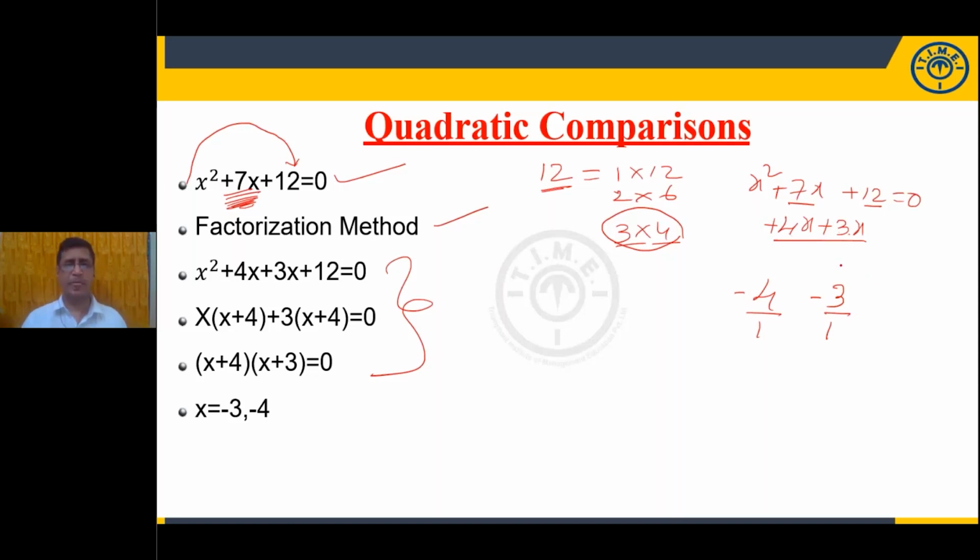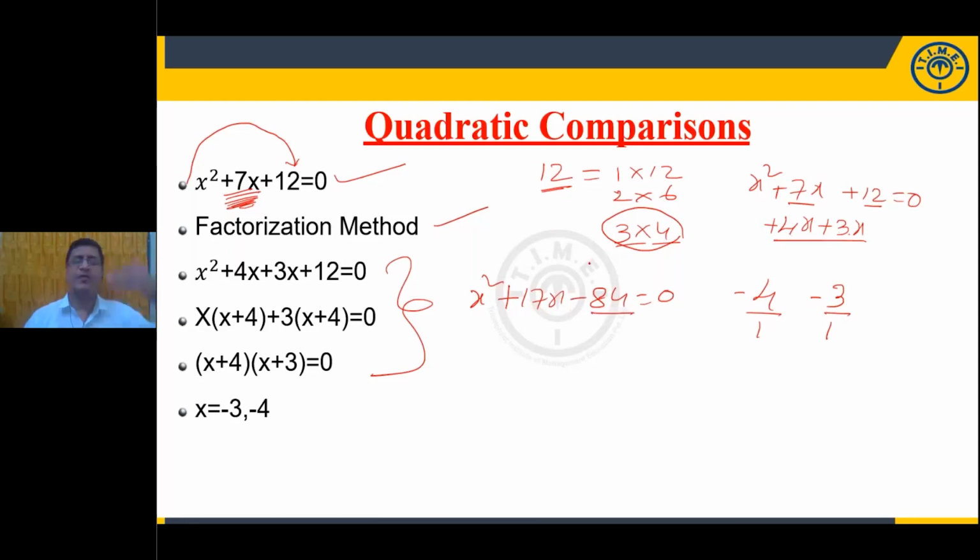Am I clear? Yes, my dear students. Now what is the discussion here? Now look at this example carefully. Now I'm taking one more example: x square plus 17x minus 84 is equal to 0. What about the roots of this quadratic equation? To find out the roots of this quadratic equation, you need to be thorough with the multiplication table.